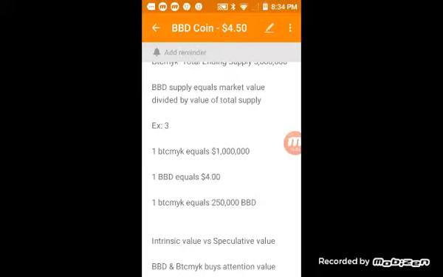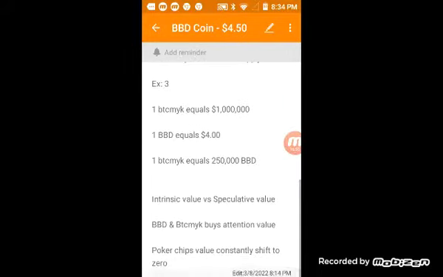What is an example of speculative value? So one example I use here is poker chips, value that constantly shifts, right? So you might look at the market value of many of these cryptocurrencies, and I might ask you, what can it do? And you might say, well, according to the market, it has a value of $20, $50, $1,000, $10,000, $50,000, right? And then I might ask you, why does it have that value? You can't really do anything with it but speculate. And so what you're doing is you're placing the value on just speculation.